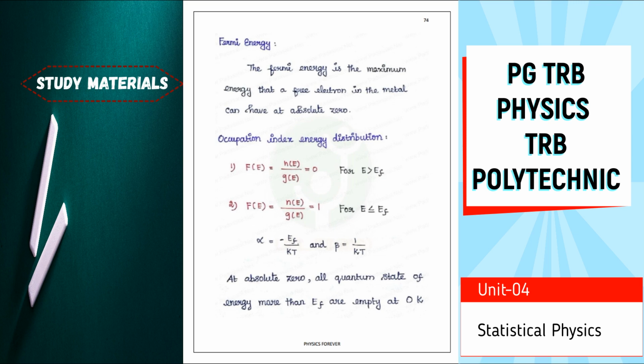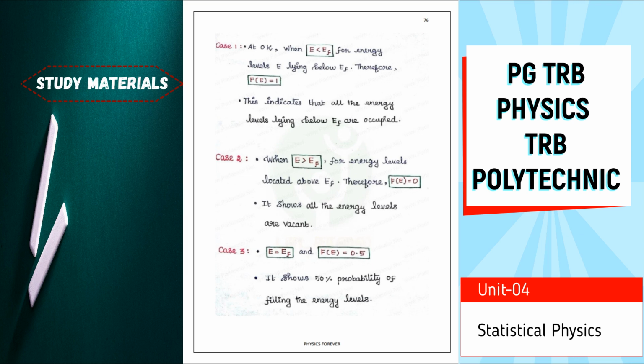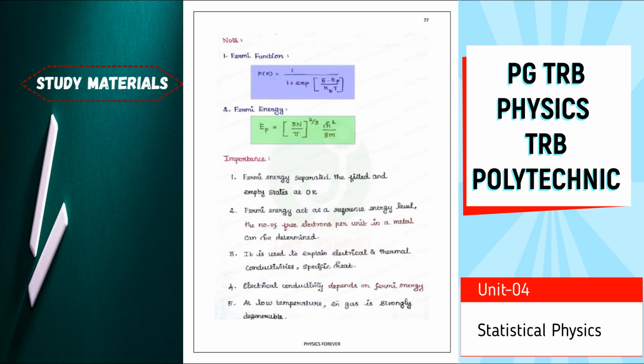Then Fermi energy: the occupation and energy distribution depend upon whether the energy is greater or lesser than the Fermi energy. We have to define the Fermi energy distribution function. So this is the graph representation or expression for the Fermi energy law with respect to the energy distribution. These are the three cases with respect to the energy and Fermi energy.